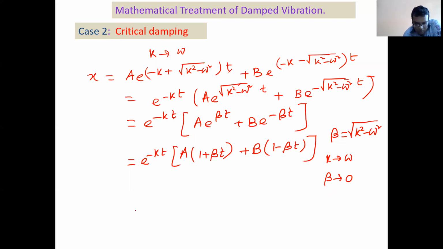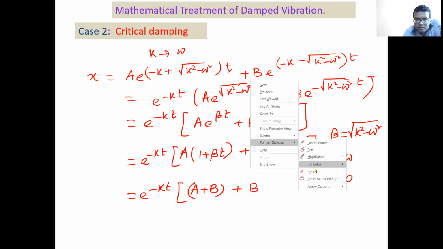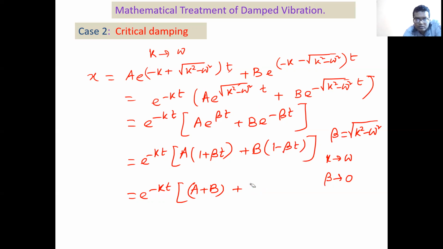Next I can write it as e to the power minus kt into (A plus B) plus (A minus B) into beta t, right?